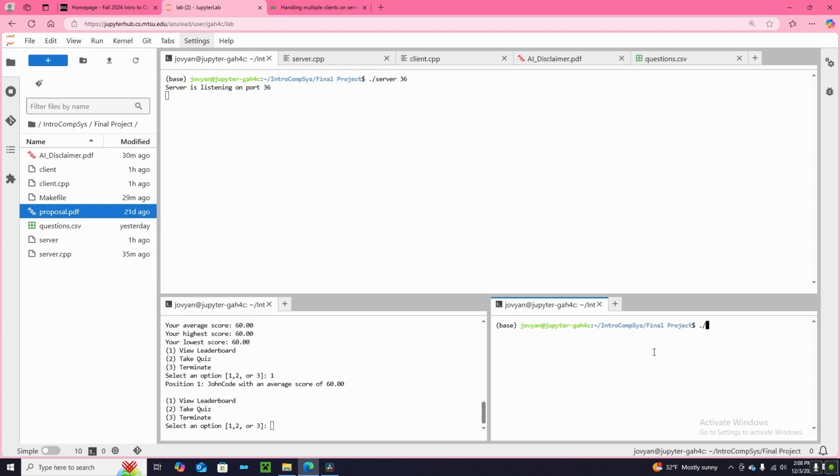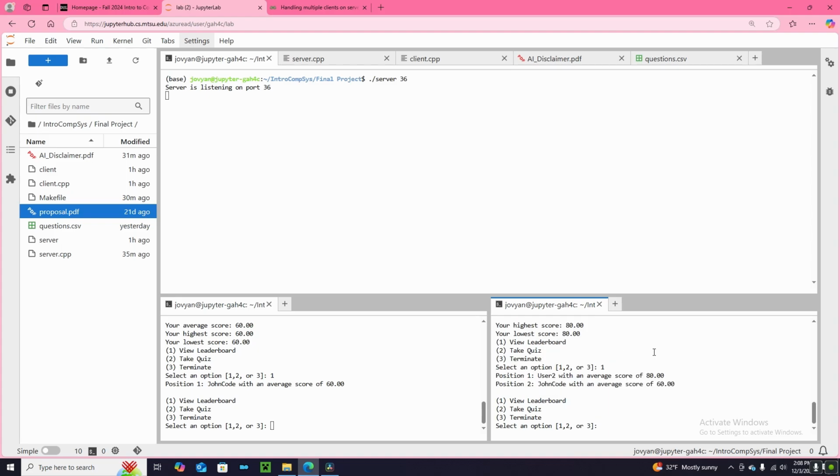And so say another client comes along. Well, let's just name him user 2 so it's easy to know. User 2 can also view the leaderboard and see. But let's say that user 2 does pretty good on the quiz, right? And so he gets an 80 on the quiz. We can view the leaderboard here and see that the leaderboard has been updated with the current scores.